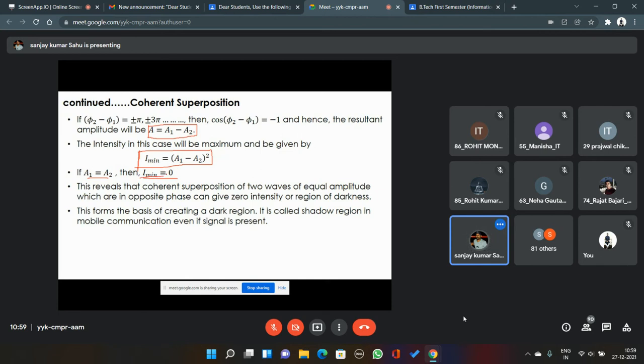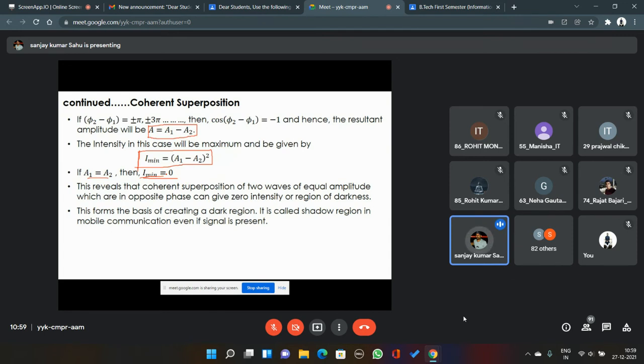This reveals that when coherent superposition happens between two waves of equal amplitude which are in opposite phase, meaning phi 2 minus phi 1 equals plus or minus pi, plus or minus 3 pi, it can give zero intensity. These points where they give zero intensity, satisfying this phase matching condition, are called regions of darkness.